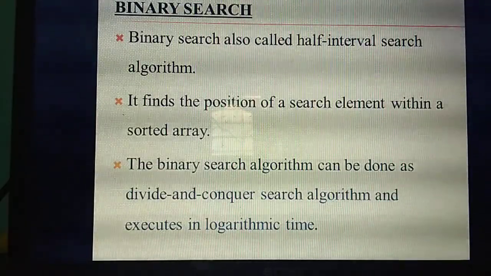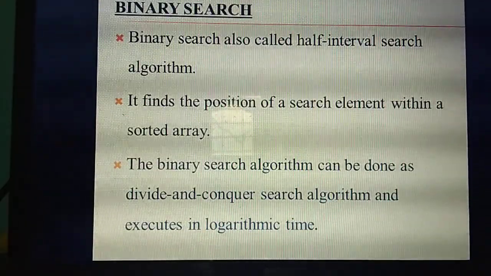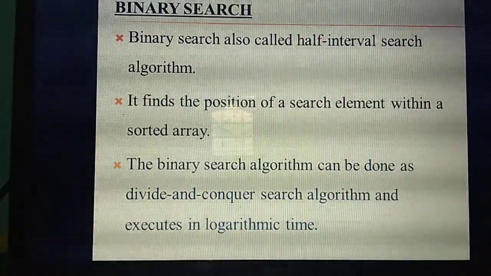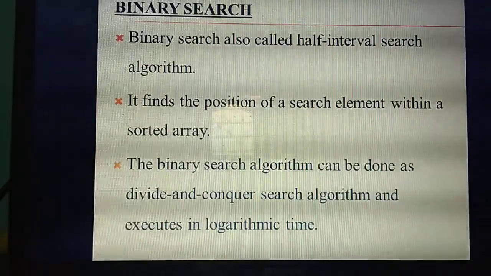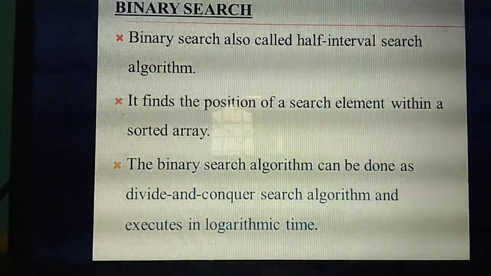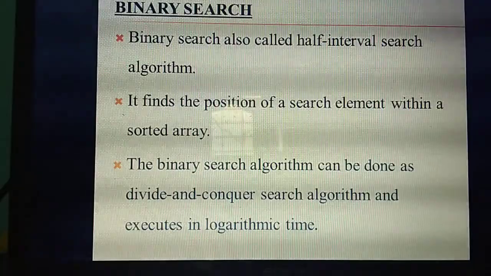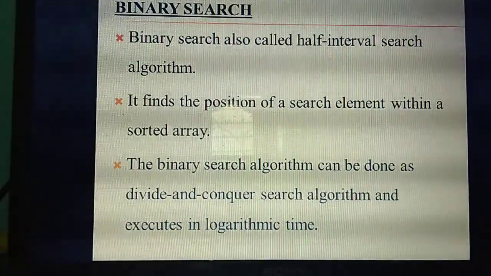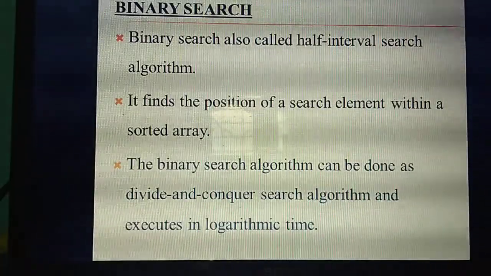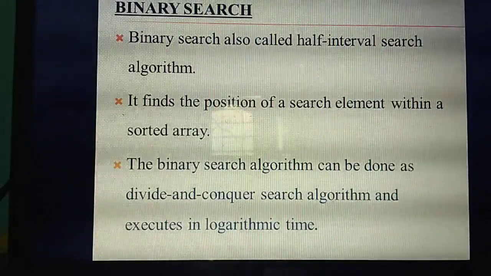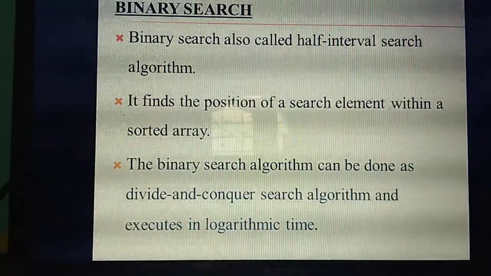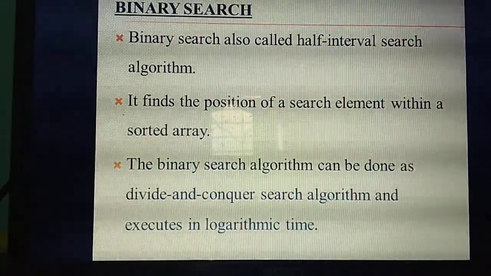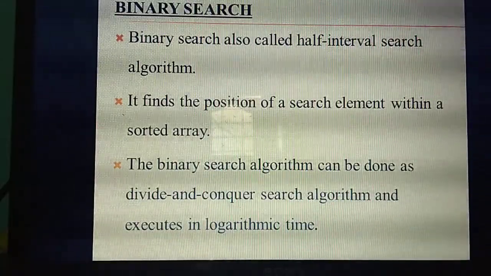Now we are going to study the binary search algorithm. Listen, what's the first point? Binary search, other name is half interval search algorithm. Linear search is otherwise called sequential search algorithm, and binary search is otherwise called half interval search algorithm. This algorithm also finds the position of a particular search element in an array.